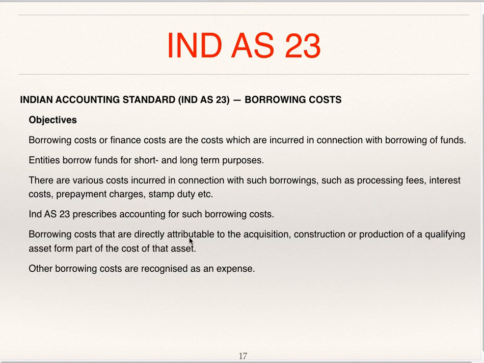Borrowing costs that are directly attributable to the acquisition, construction, or production of a qualifying asset form part of the cost of that asset. Other borrowing costs are recognized as an expense. This is same in AS 16.